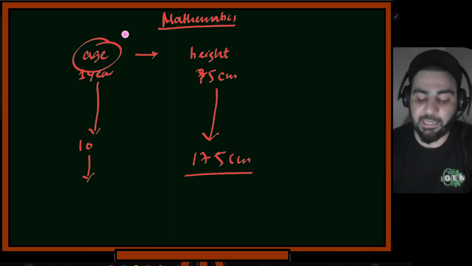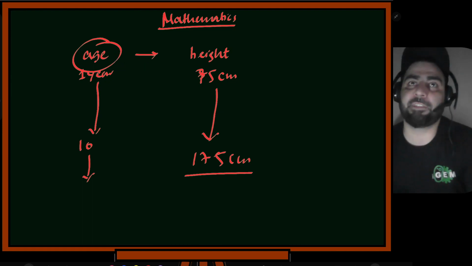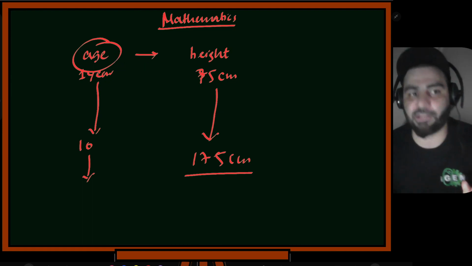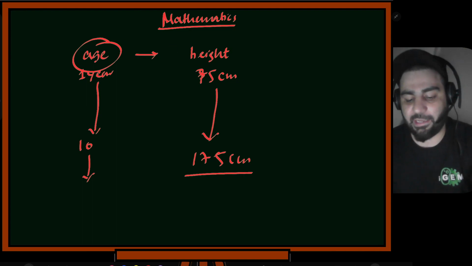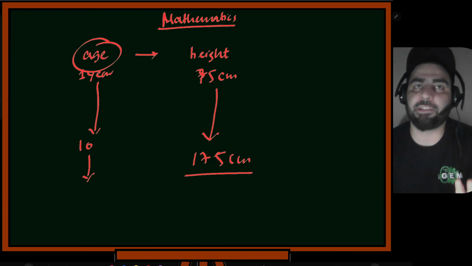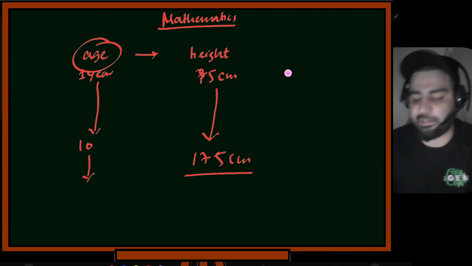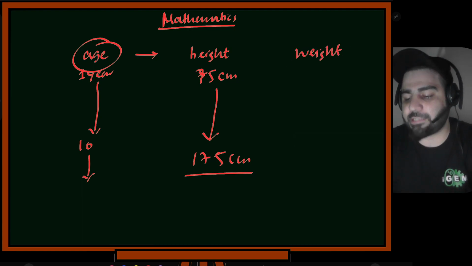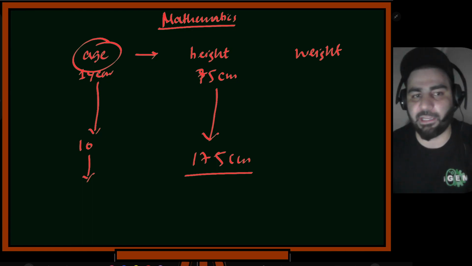So you can see that with age there is some relation with height. I cannot say causation, because cause is a different thing. Age might not cause the height, but there is some relation. With age, height also increases. Similarly with weight: age also has some correlation or relation with weight.